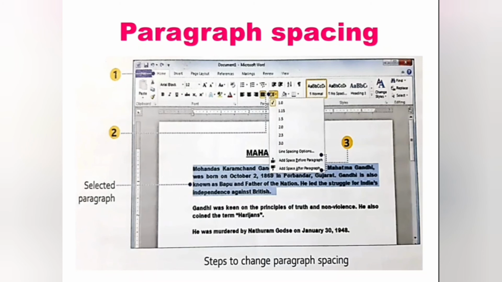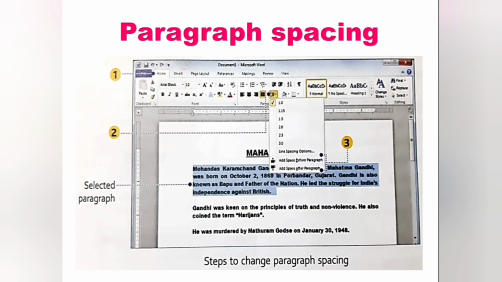The next one is paragraph spacing. Paragraph spacing is used to give the space between two paragraphs. For that I am going to tell the steps. First, select the paragraph which you want to change.